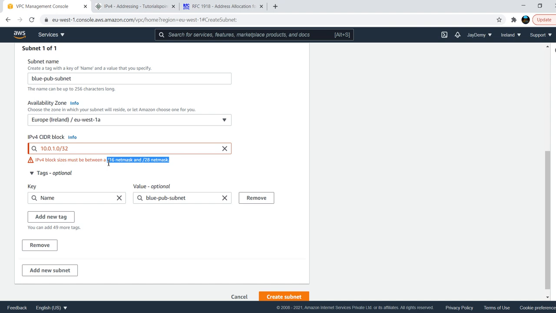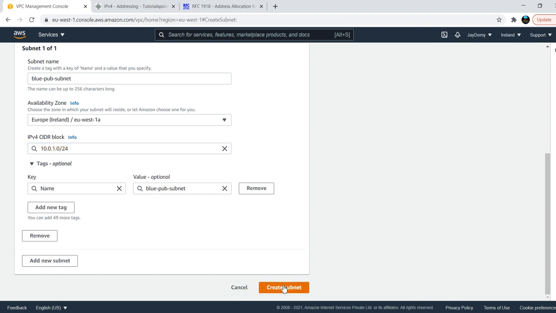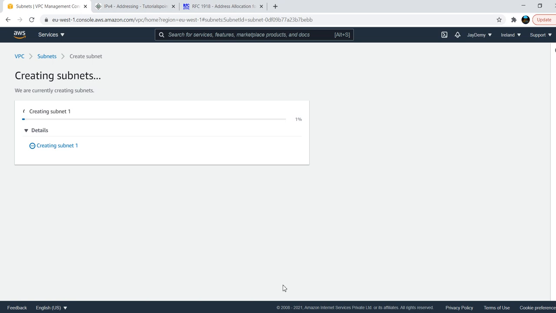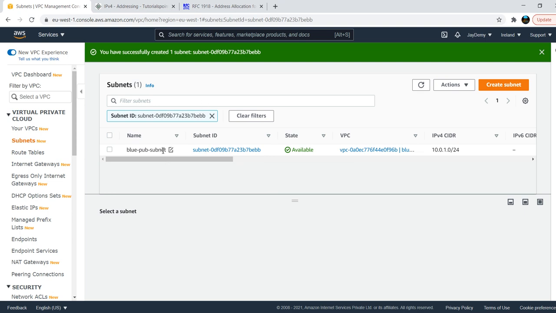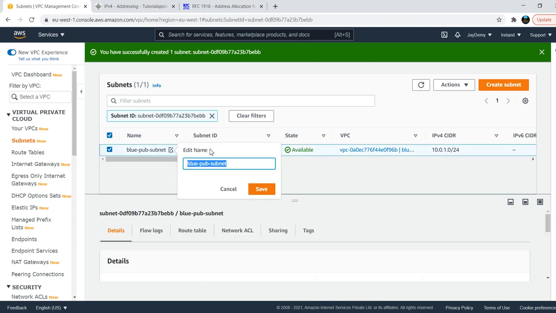I will explain why we need to stay within this range. For now I'll choose 24 and create the subnet. So now the subnet is being created. In the same way we will create public subnets. Subnet 1 I will give this one. Why? Because we have 3 availability zones, and we will create subnets in the 3 availability zones.